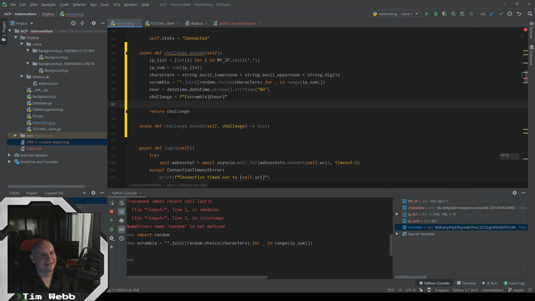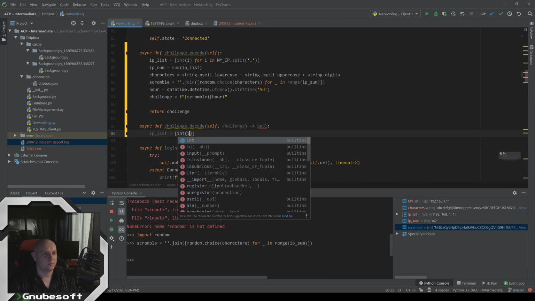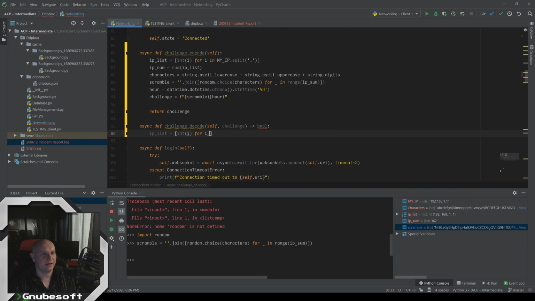So we can now say that the hour is what we're looking for. This is some verifiable information. If we do the math the way that this guy did the math, we should find the hour. So let's get the IP list. We do basically the same thing here, except instead of looking at our IP, we're going to look at the connected remote host address, which, since we're using WebSocket, we can just do with this remote address, and that's a tuple.